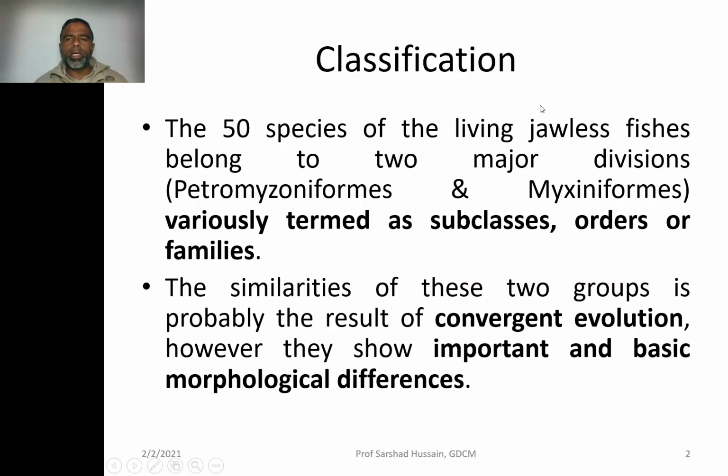That is why they come under group Agnatha, meaning without jaws. These 50 species of class Cyclostomes belong to two major divisions: Petromyzoniformes and Myxiniformes. Both these divisions were called by some scientists subclasses, whereas by some they are orders, and by some they are the families of the class Cyclostome.